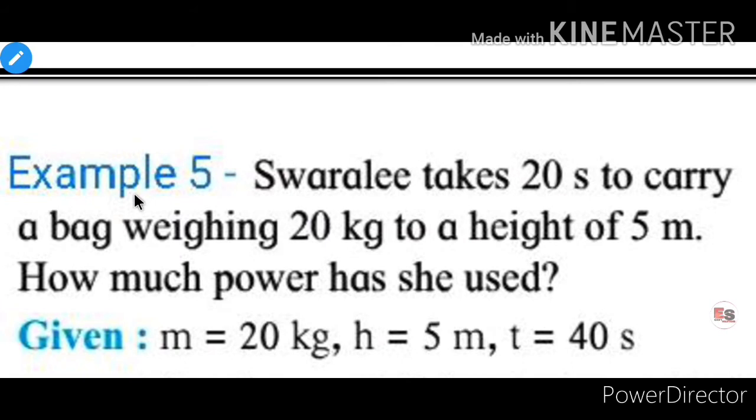Example number 5. Swarali takes 20 seconds to carry a bag weighing 20 kg to a height of 5 meter. How much power has she used?